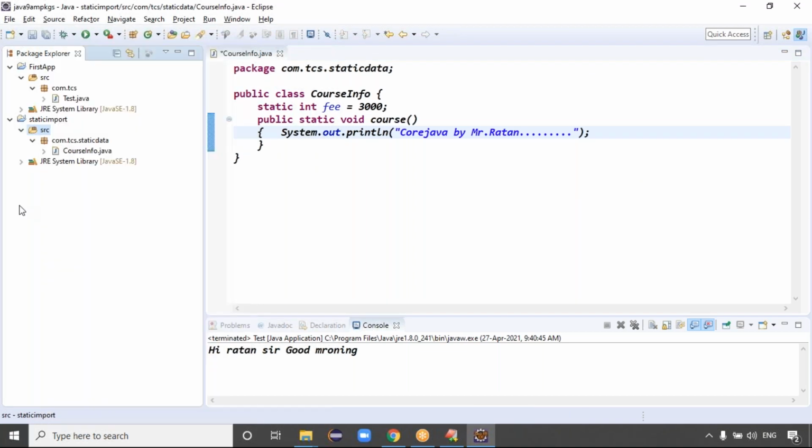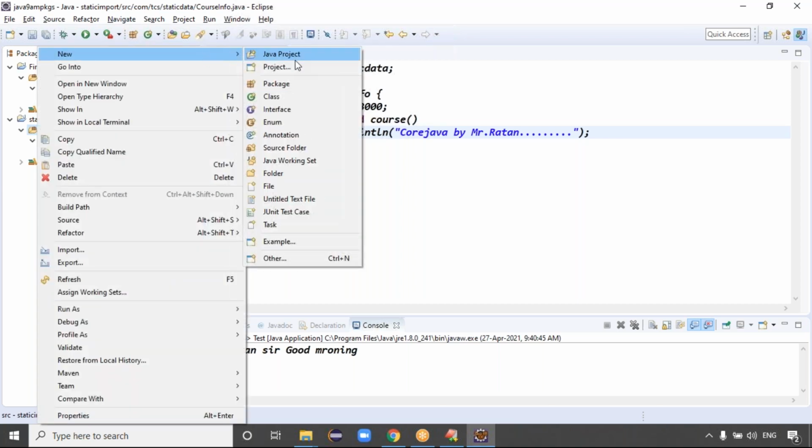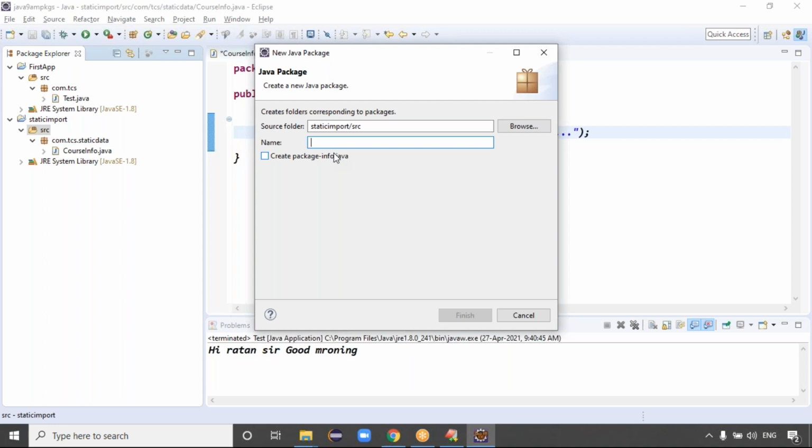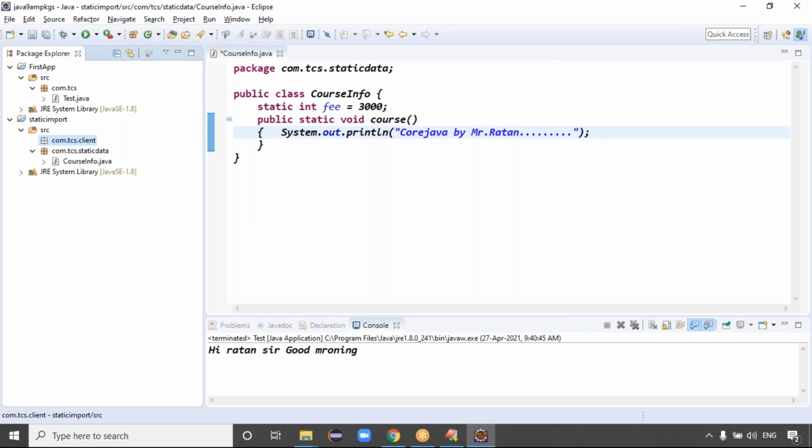Guys, I want to create the new package, the client package. See, this is one module, one package, and I want to create another package. Right click, new, package. What is the package name here? com.tcs. This is my client code, guys. The static data package has the information, and in the client code I want to access that information.